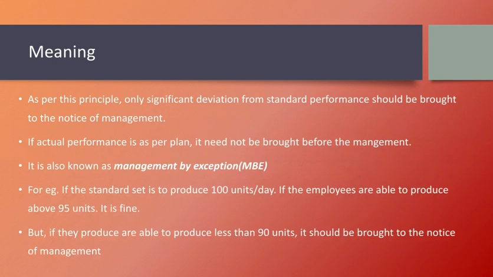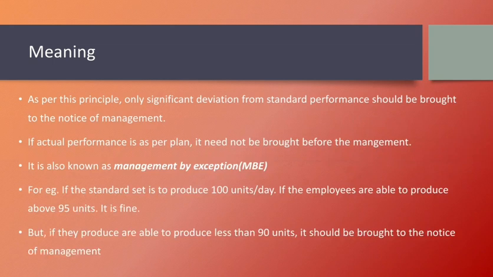Suppose the standard output set by the organization is to produce 100 units per day. At the end of the day, if we find that today we were able to produce 95 units, which is quite a good figure, even though we were not able to achieve the standard 100 units, we were able to make 95 units, only 5 units deviation, 5% deviation, which is quite acceptable.